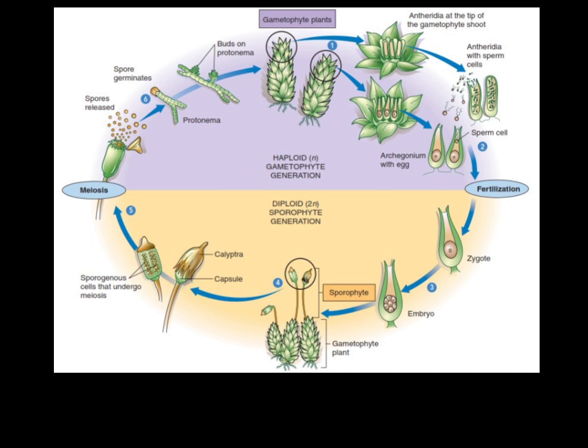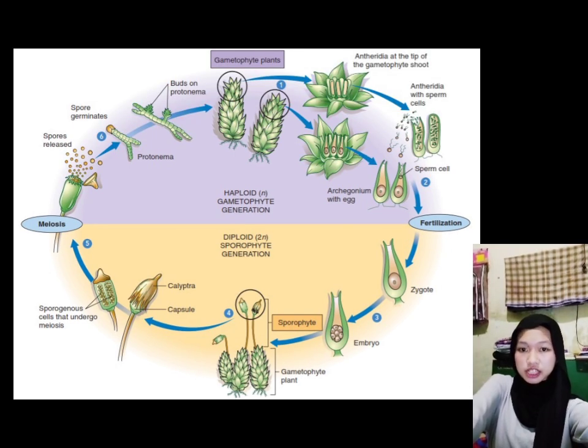The spores then grow into protonema and develop again into new gametophytes. Thus, this cycle shows a pattern of sexual and asexual reproduction that continues to repeat itself to maintain the survival of moss. This is my explanation of the moss life cycle.